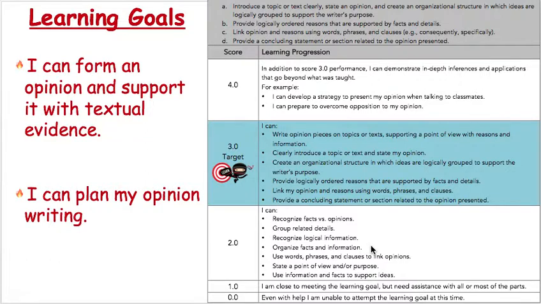Today we are going to be grouping related details together. We're going to be organizing our details. We're going to be forming opinions. Those are some of the things that you can find in the 2.